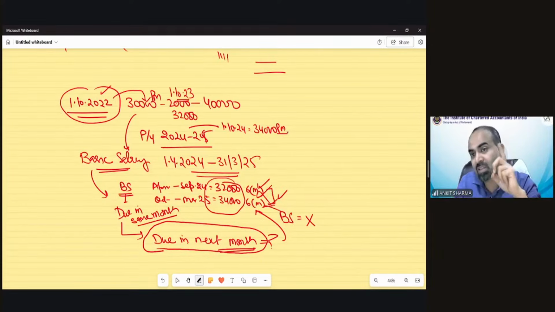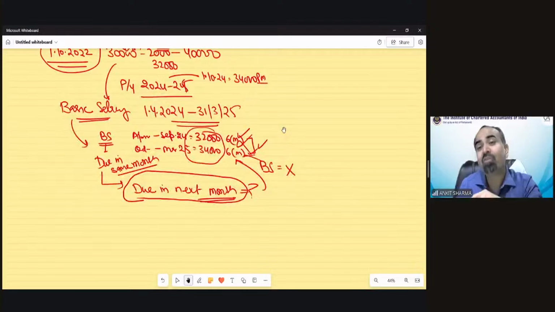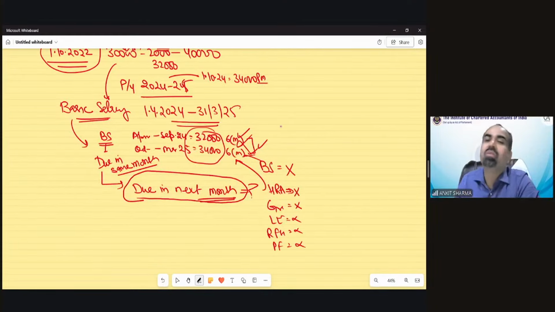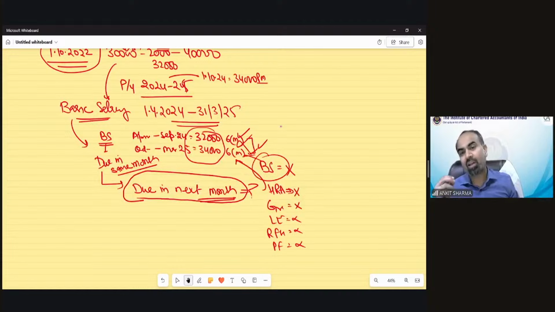And once your basic salary is wrong in the examination, in salary, what will happen? Everything would be wrong. Most of the things. HRA would be wrong because we need to consider the basic salary. And because the basic salary calculation is wrong, whether due or received, it would not work like this in this scenario. HRA would be wrong, gratuity would be wrong, leave encashment would be wrong, rent-free house would be wrong, provident fund provision would be wrong, and so on. So calculation of basic salary is a very important ingredient in a salary question.